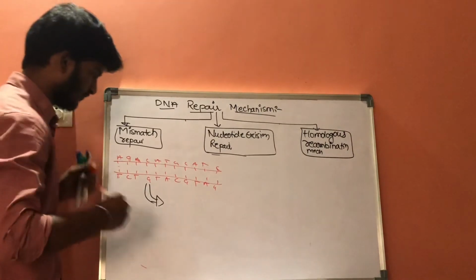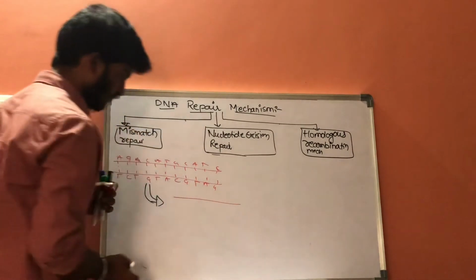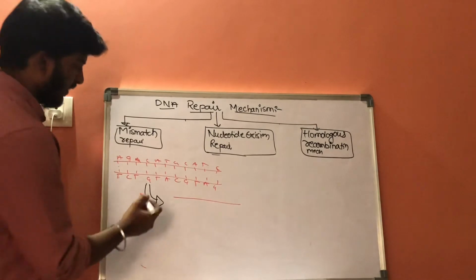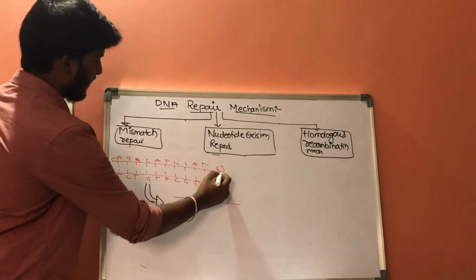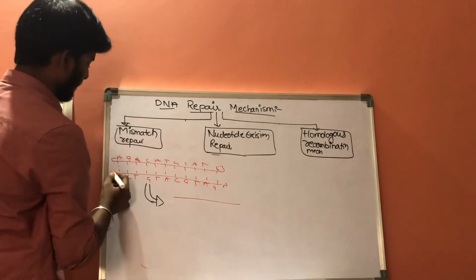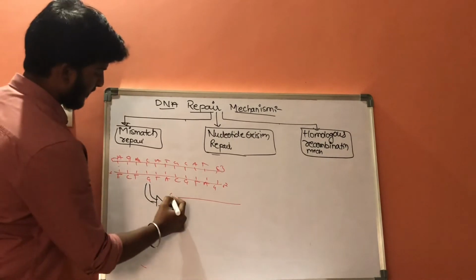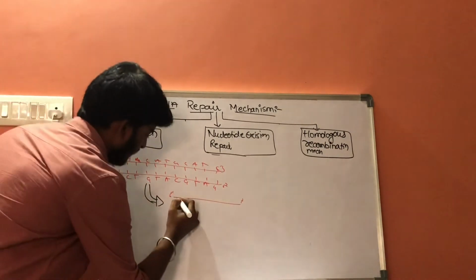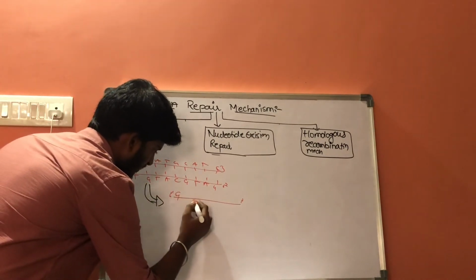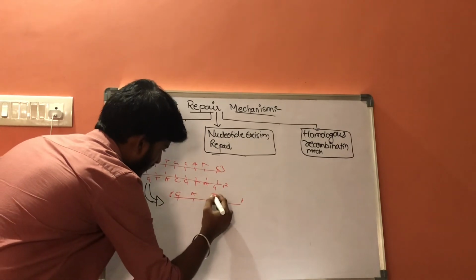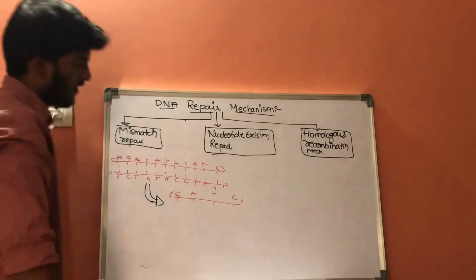Now, this is 5 prime to 3 prime and this is 5 prime to 3 prime. G A T C.